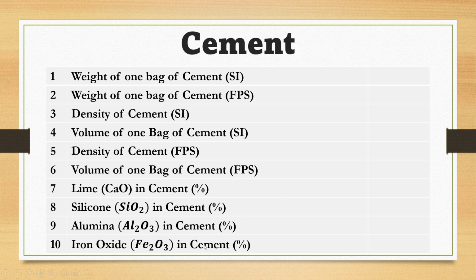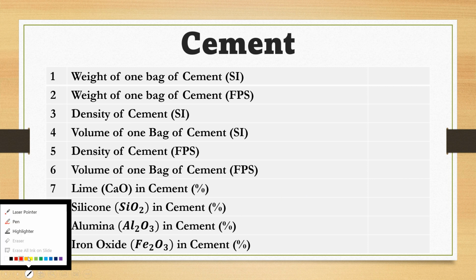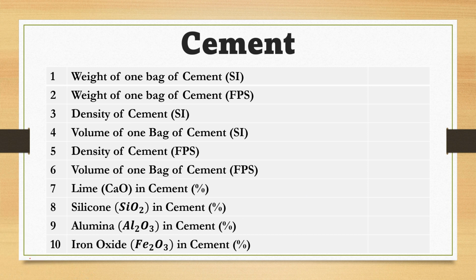First question is a simple question which is known by every civil engineer: what is the weight of one bag of cement in SI? SI means you have to use the unit of length in meters, time in seconds, and weight in kgs or mass in kgs.